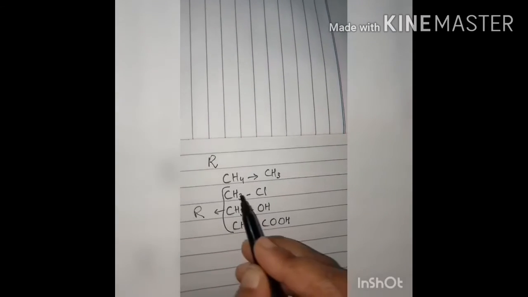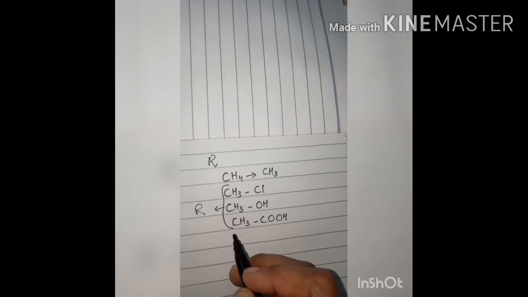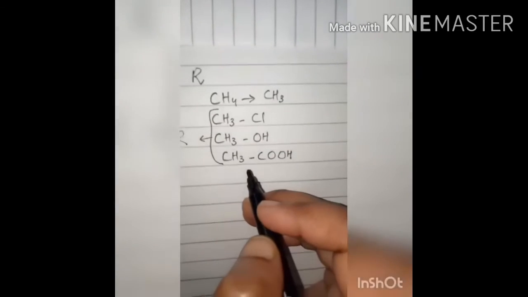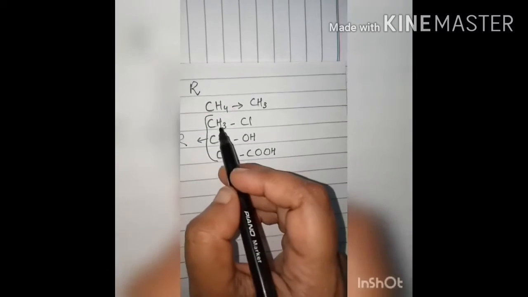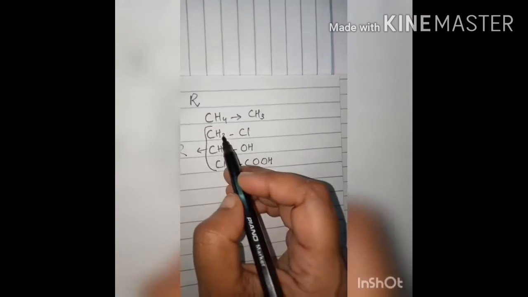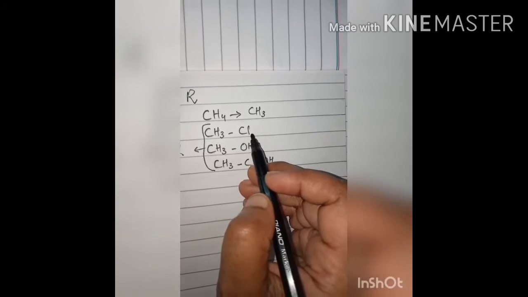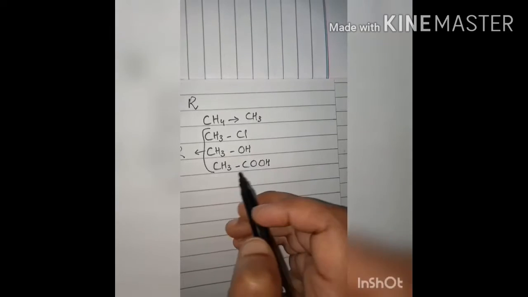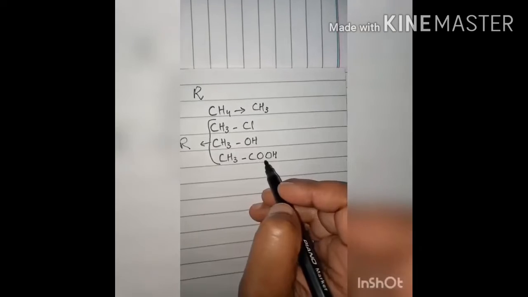This alkyl radical determines the physical properties of these compounds. But these atoms or groups of atoms which are attached to it, and which are different in them, determine the chemical properties. As CH3 is the same in all of them, but in all these compounds the functional group is different. Like this one, CH3Cl, it's methyl chloride. It shows entirely different chemical properties from CH3OH, which is an alcohol. The carboxylic group attached to this alkyl radical is called acetic acid.